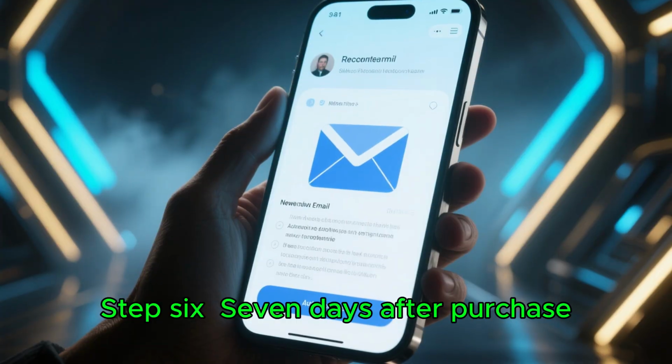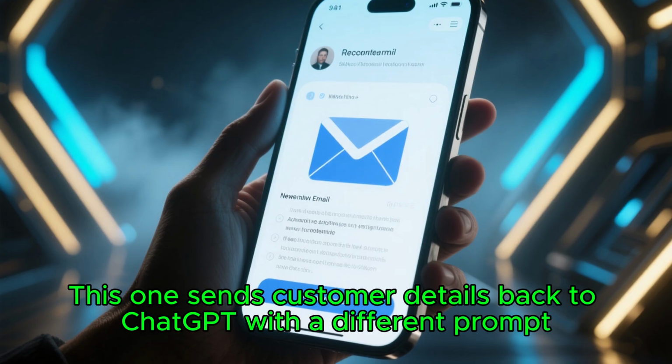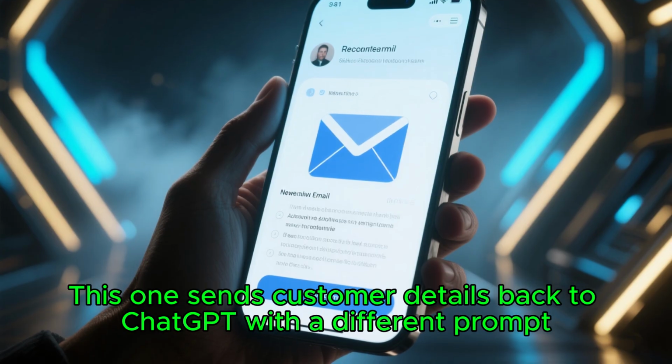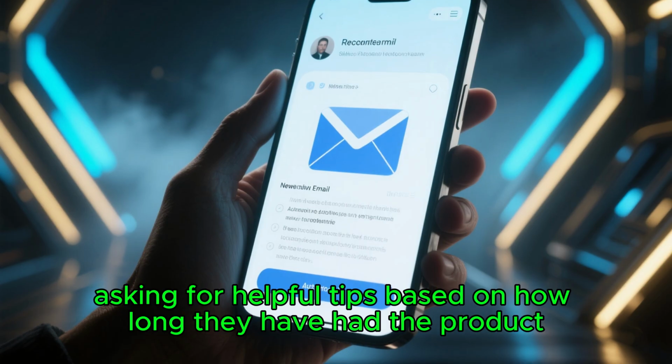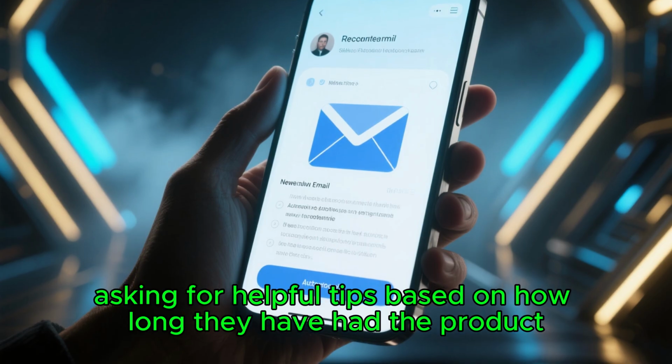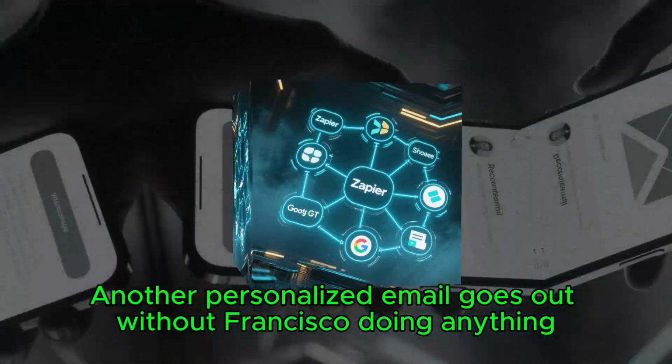Step 6. 7 days after purchase, another Zap triggers. This one sends customer details back to ChatGPT with a different prompt, asking for helpful tips based on how long they have had the product. Another personalized email goes out without Francisco doing anything.